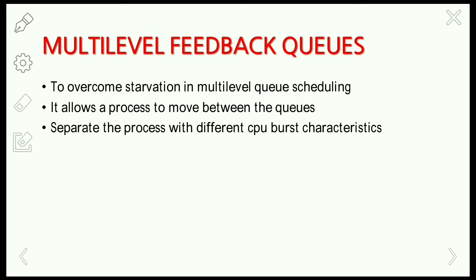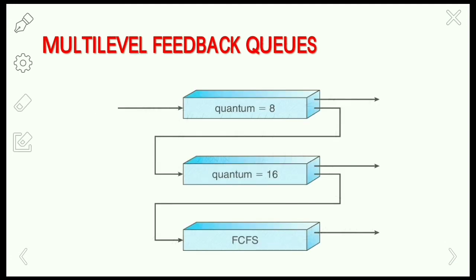If a process uses too much CPU time, it will be moved to the next lower priority queue. A process that waits too long in a lower priority queue may be moved to a higher priority queue. The main advantage of this algorithm is that it prevents starvation.